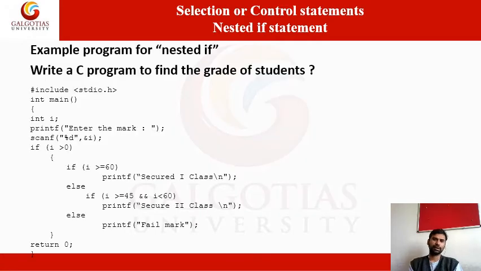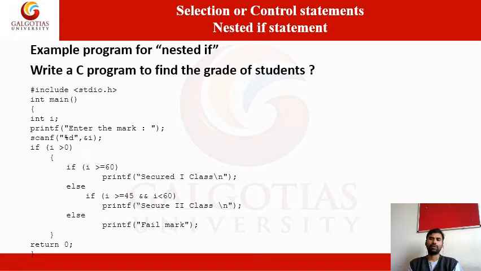Simple example. Look at this: grading of students by using their marks, how many marks they secured in a particular subject. Whether they just pass, or which class they belong to, second class or first class. We have only three categories in this case: fail, second class and first class.